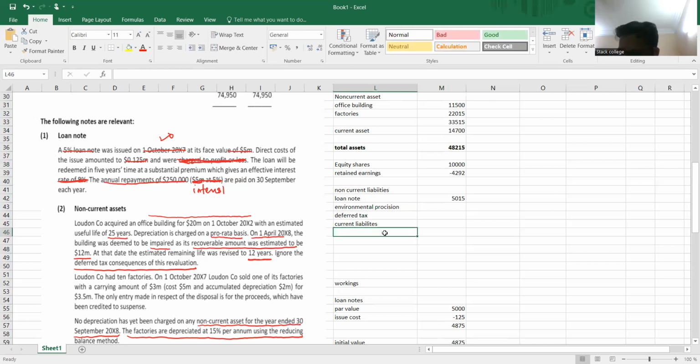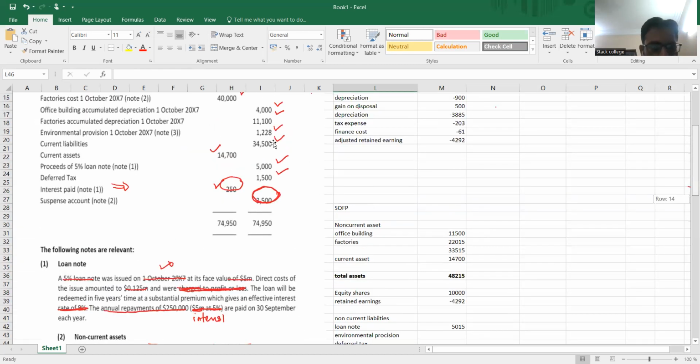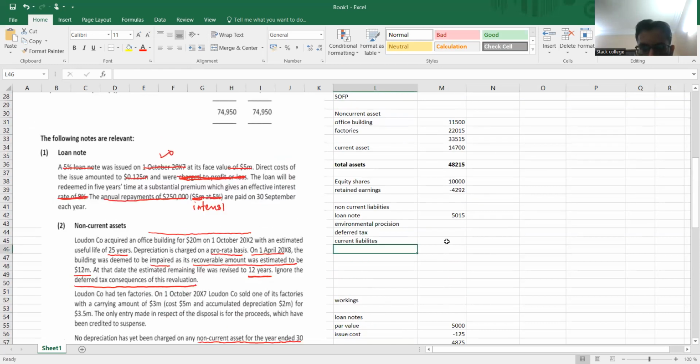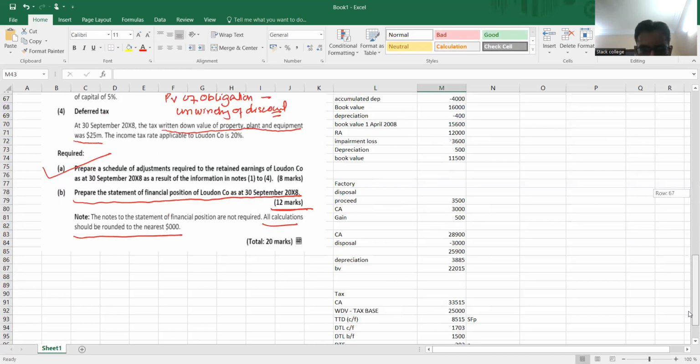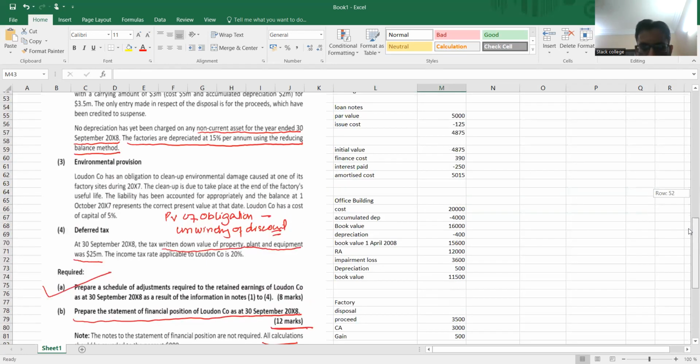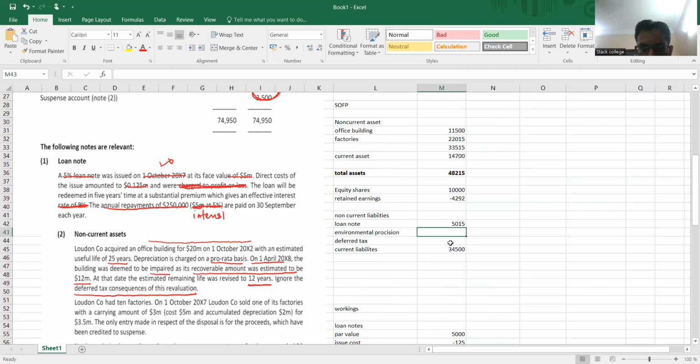Then we have current liabilities from the trial balance, which is 34,500. Deferred tax closing balance is always worked here. Deferred tax closing balance is 1703. So deferred tax is 1703. Environmental provision's ending balance is 1289.